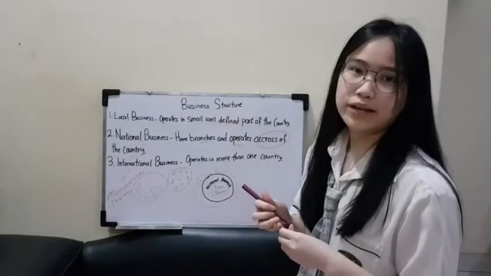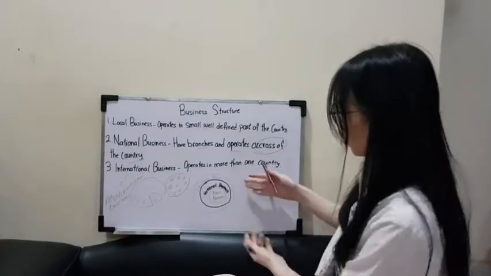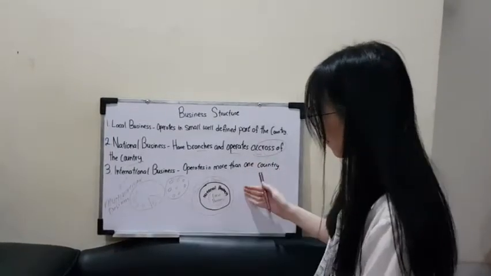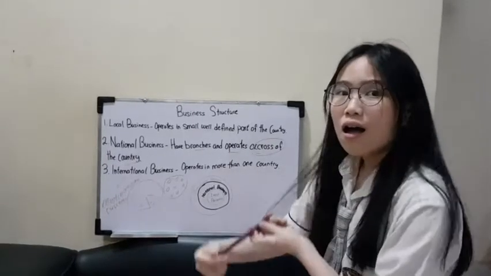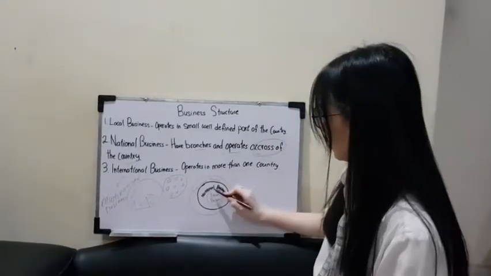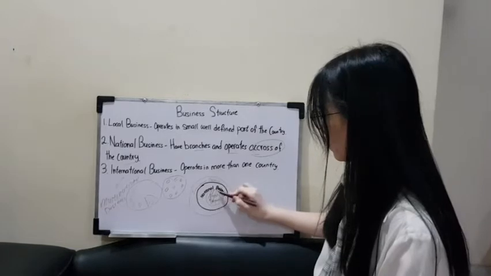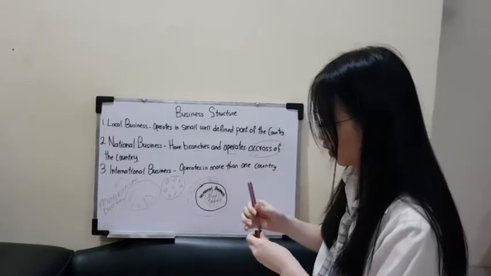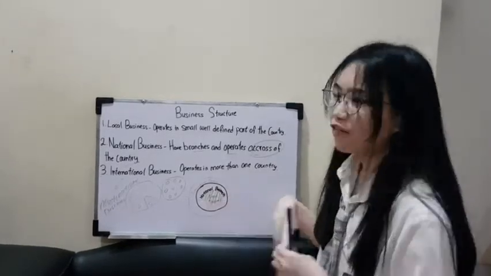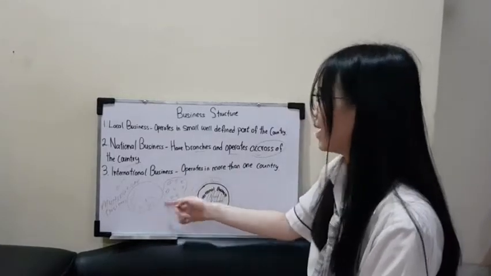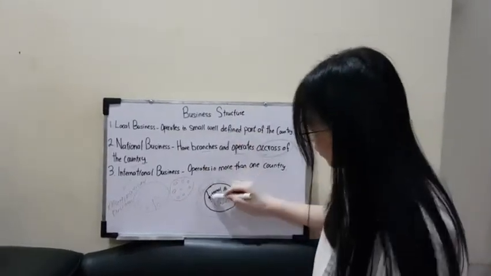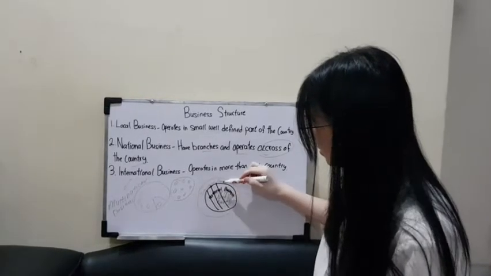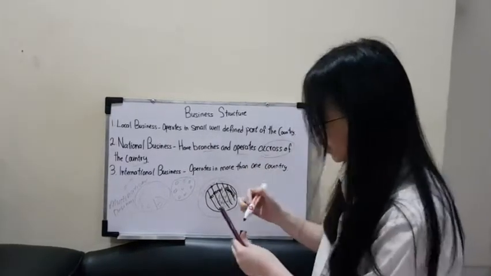When we talk about their potential customers, we will see through this diagram. A local business's customer base is only this much, while a national business will have more customers as they are located across the country, which means all of this is the national business's potential market.